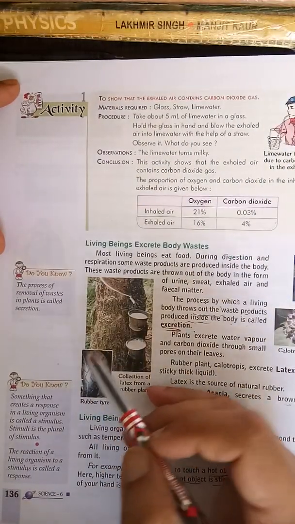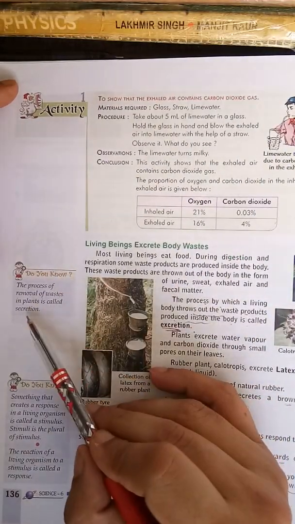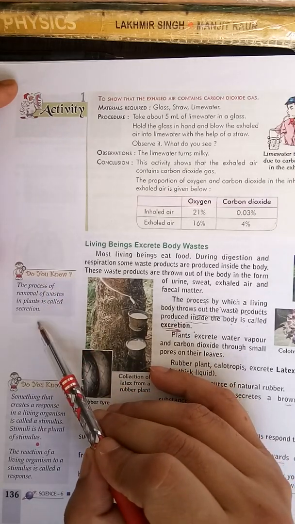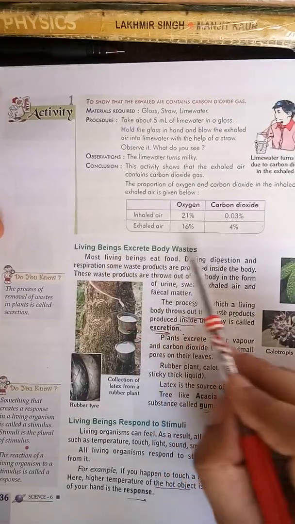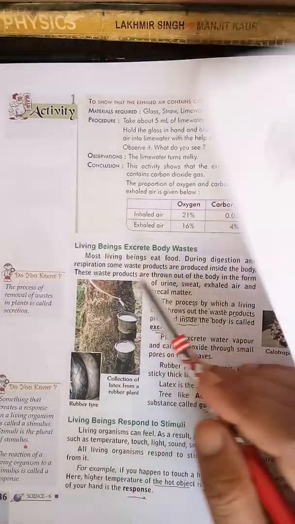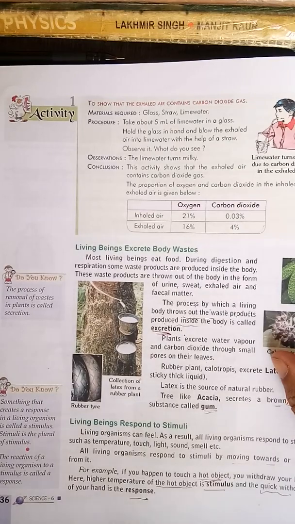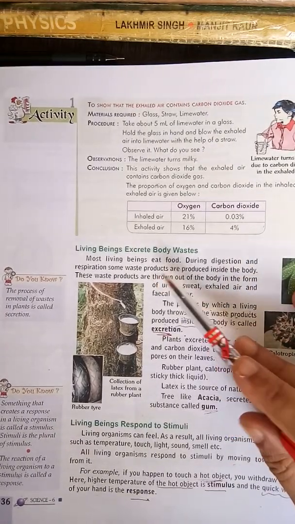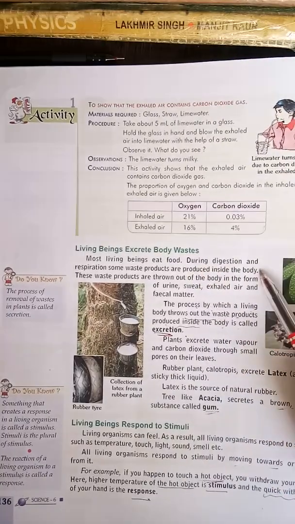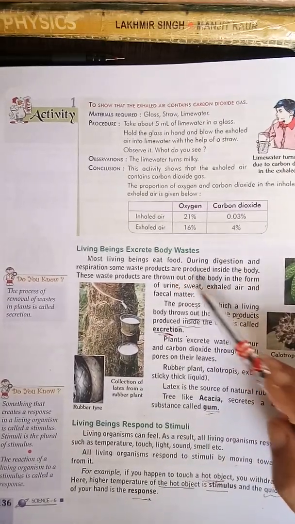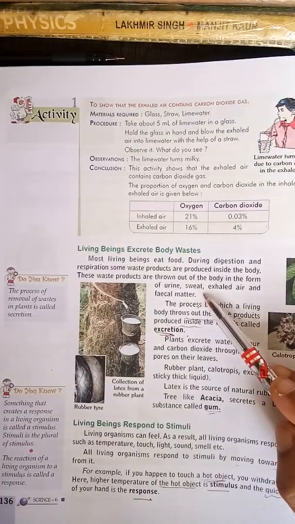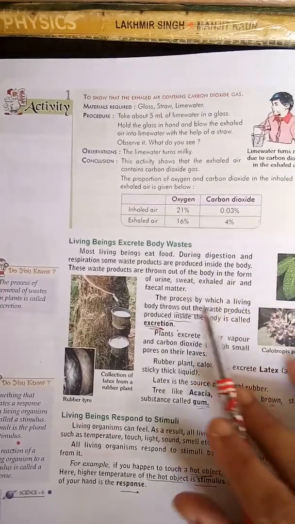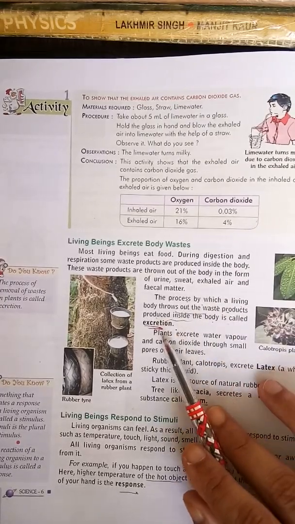But in case of plants, we use the term secretion. The process of removal of waste in plants is called secretion. So living beings excrete body waste. If any organism eats food, waste will be produced. During digestion and respiration, some waste is produced in their body. These wastes are thrown out of the body in the form of urine, sweat, exhaled air or fecal matter. That process of removal of waste from their body is called excretion.